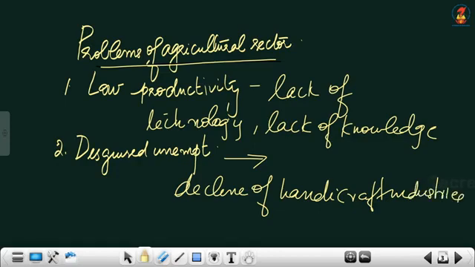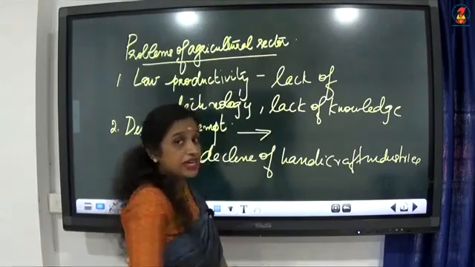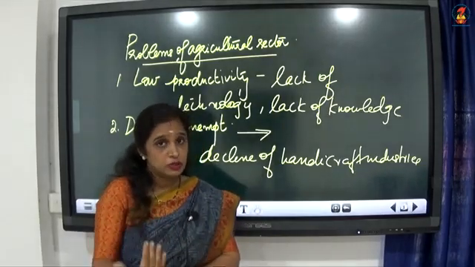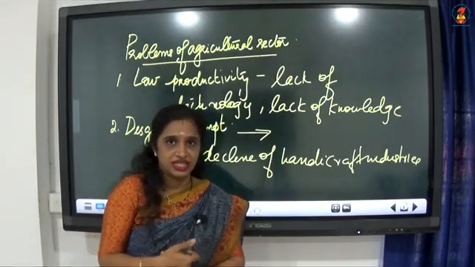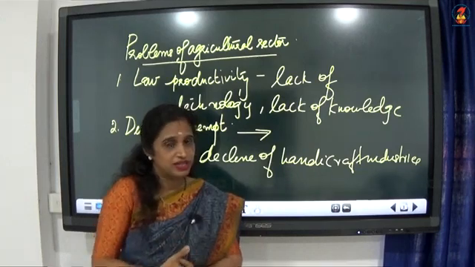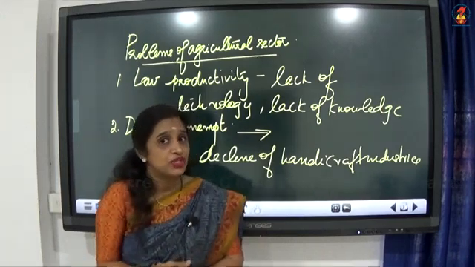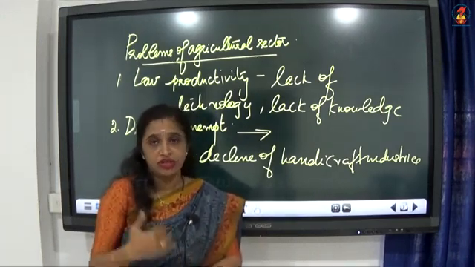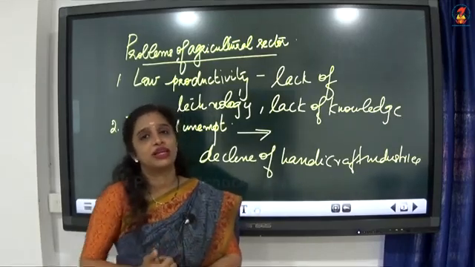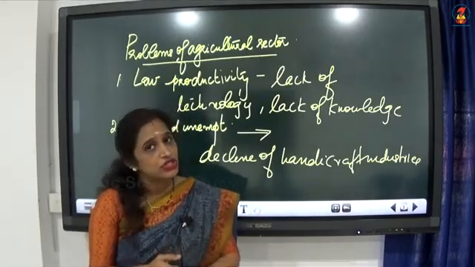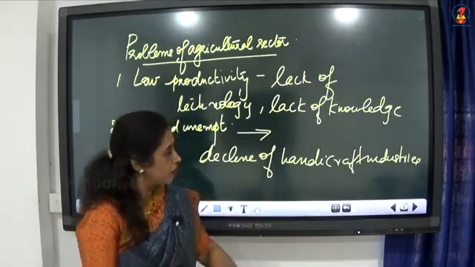That was already present during the time of the Britishers. The Indian government is planning to uplift the industrial sector. So during this planning period, this particular problem was faced by the Indian government. There were more people in the agricultural sector, which caused disguised unemployment.